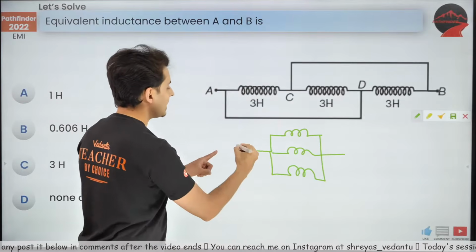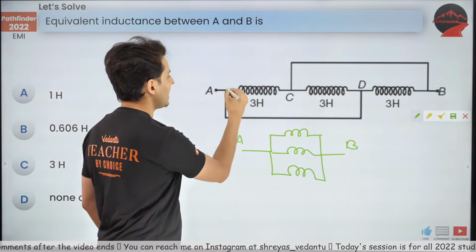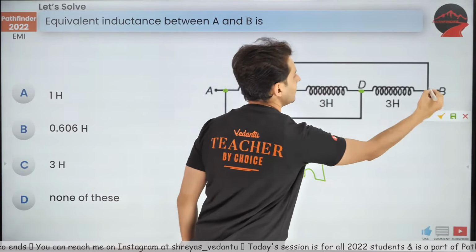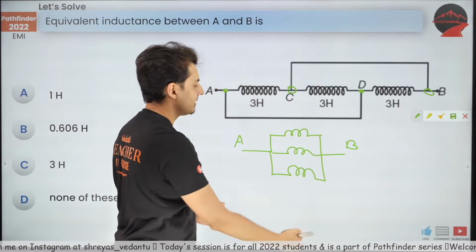Trust me on this. Each one of them has the same voltage difference. See, if this is A, this is also A. If this is B, this is also B. You can see that same voltage difference across all the three inductors.